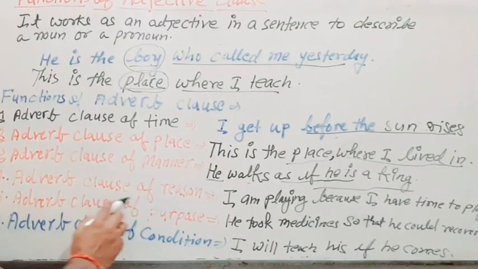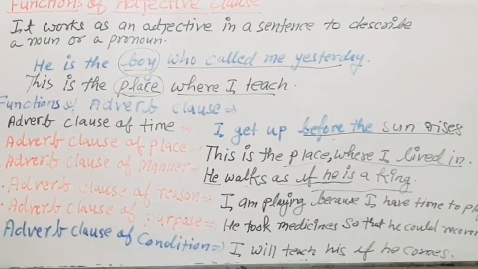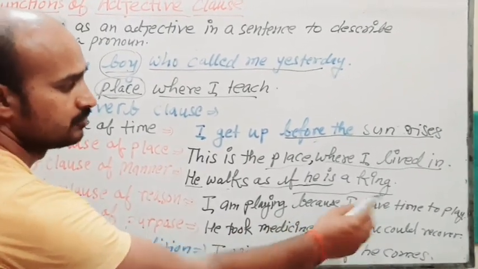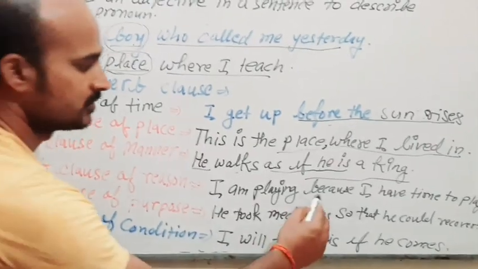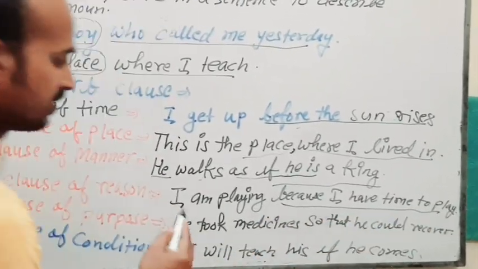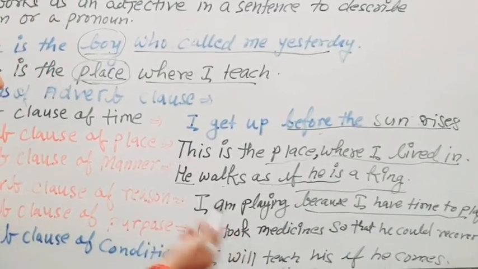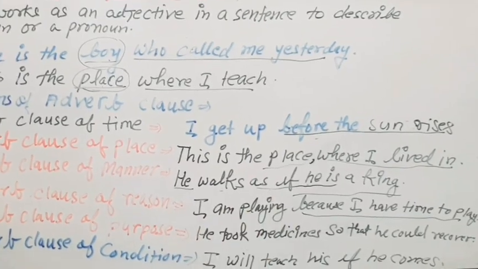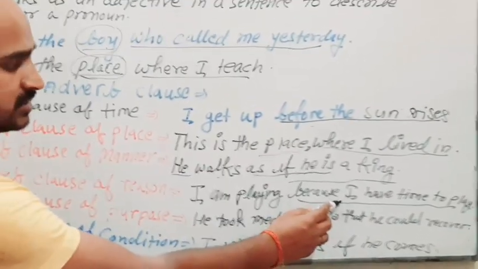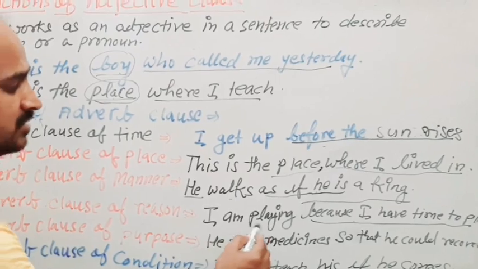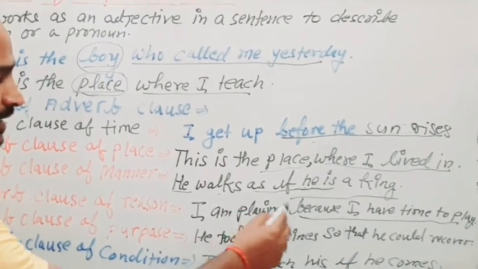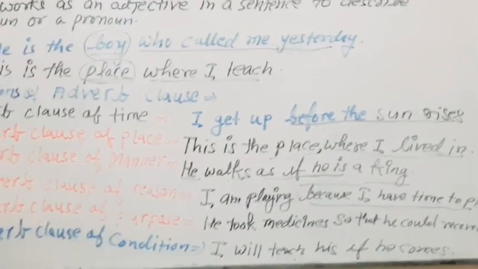Now adverb clause of reason. Because I have time to play. Now there is a reason. So I am playing. So why am I playing? Because I have time to play. So this is a clause and this is coming as the reason for this work. Okay, so adverb clause of reason.